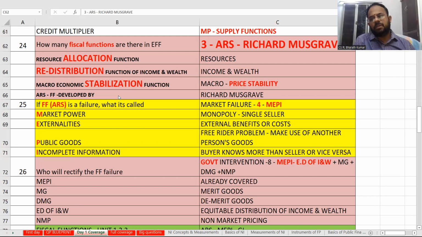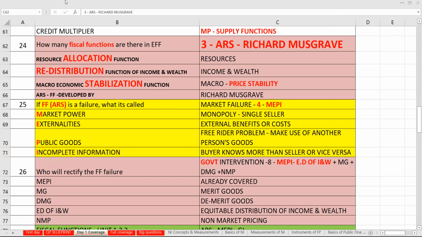Incomplete information. That means what? Either the buyer knows more than the seller, or the seller knows more than the buyer. But at the end of the day, nobody knows it fully. I will tell you all the examples when we cover it. MEPI is going to be the market failures that are going to be there.